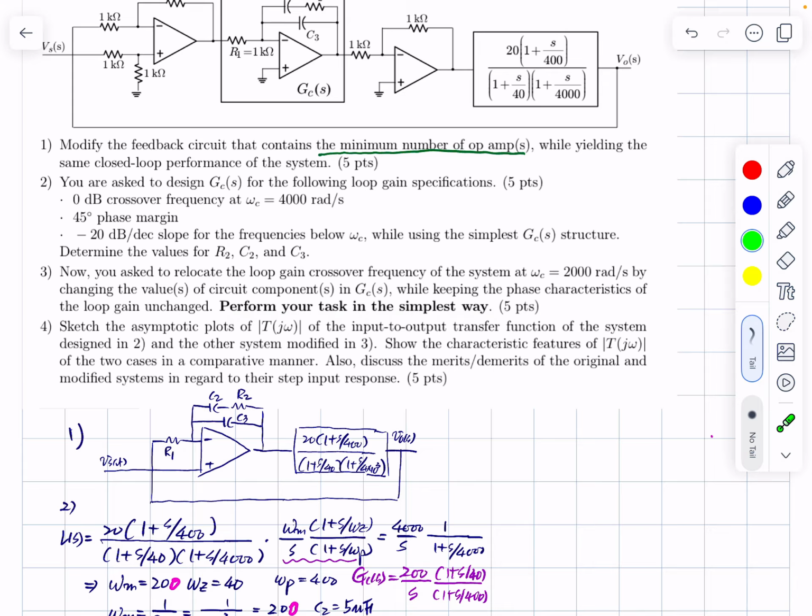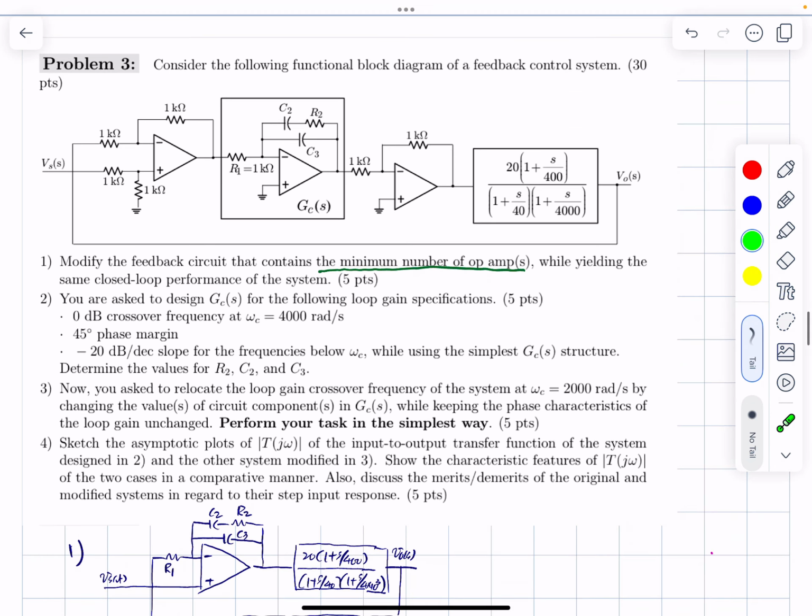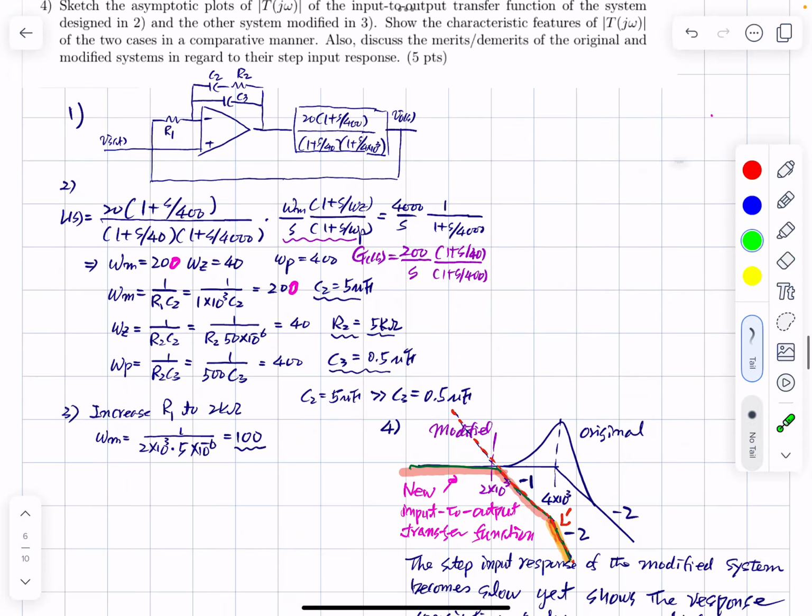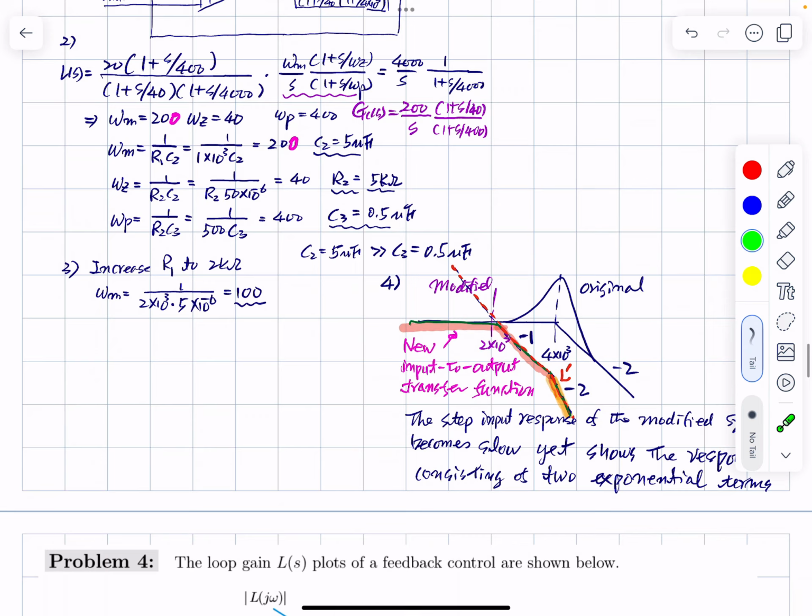It just changes the integration gain by a factor of two, by changing only one circuit component. So you can change this, but you don't have to. Just change this one. Then the corner frequency will remain the same, and only the integration gain will be reduced by a factor of 2. So use R1 of 2k ohm instead of R1 of 1k ohm. Then omega m was previously 200, and now omega m becomes just 100, and the modified gain is this one.